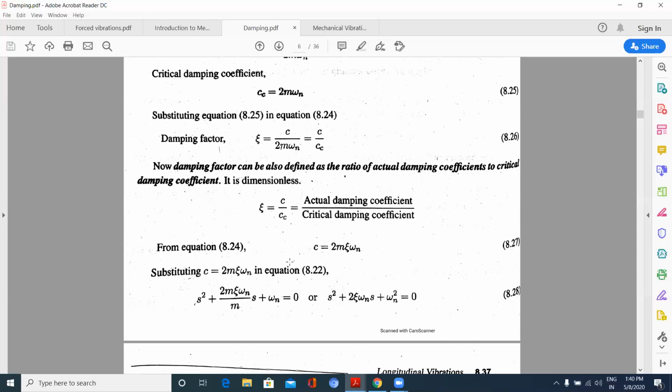Here the damping coefficient is given by 2m zeta omega n. You have to remember this value. The damping coefficient is given by 2m into zeta into omega n. It can also be written like this.